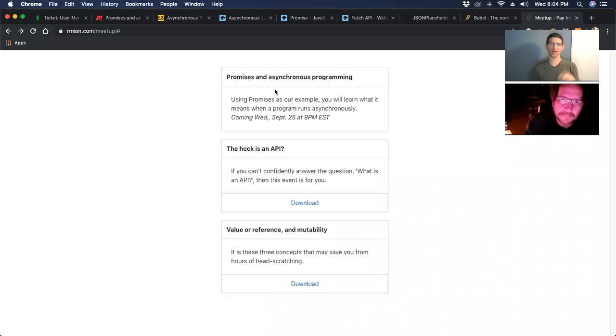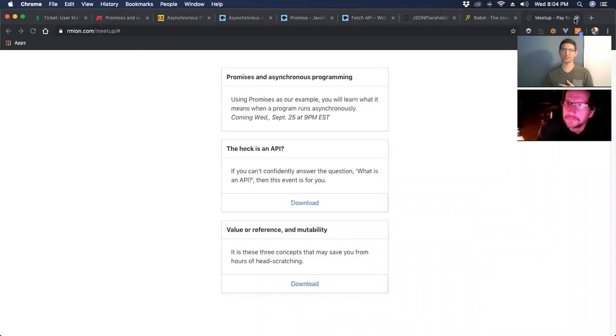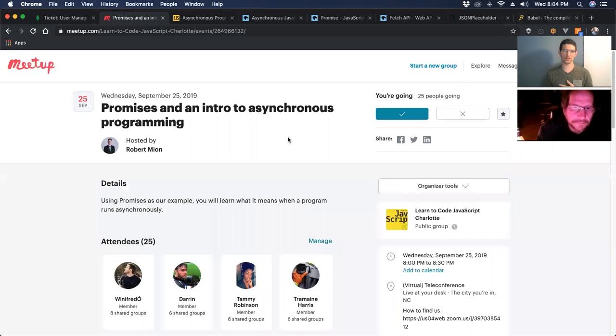So armion.com/meetup. Okay, tonight is an interesting one. We're gonna use a thing called promises as a way of introducing you all to this notion of asynchronous programming. So asynchronous as opposed to synchronous.